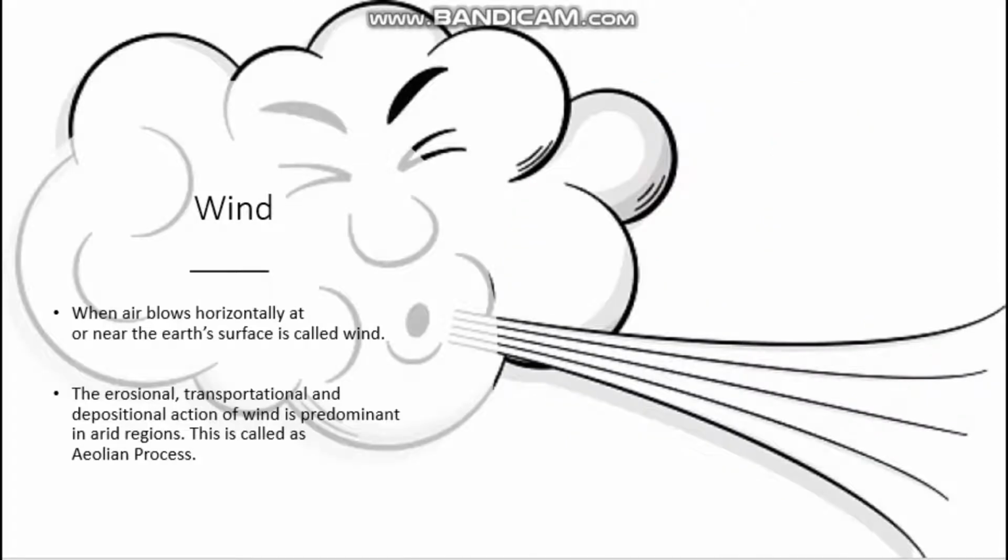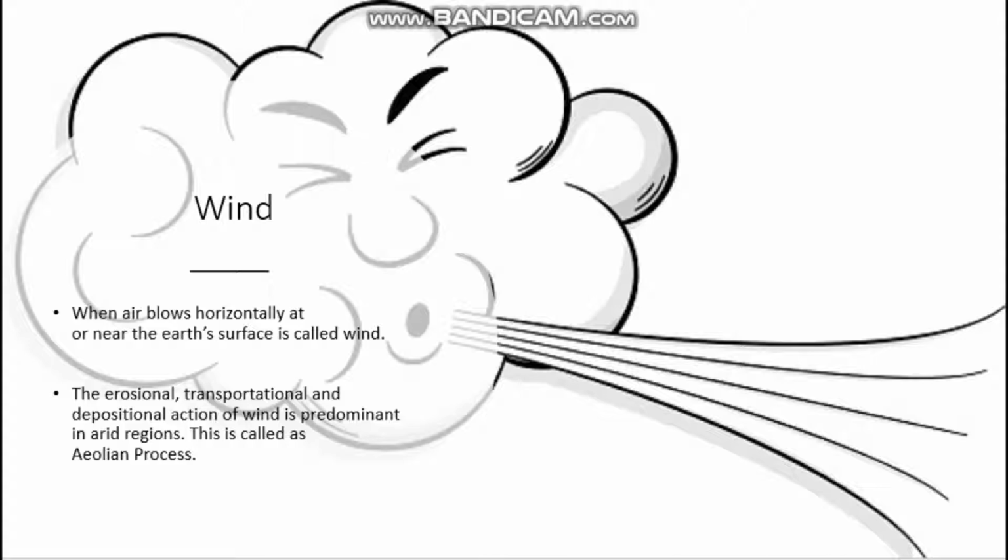So what do you mean by wind? Listen, when air blows horizontally at or near the earth's surface, it is called wind. You all know what you mean by wind. Actually, wind will blow horizontally only, not vertically. So, air blowing horizontally at or near the earth's surface is called wind.